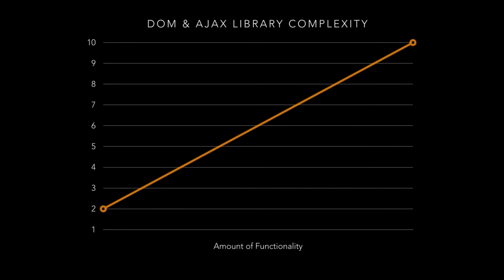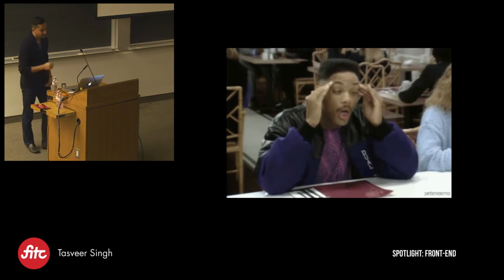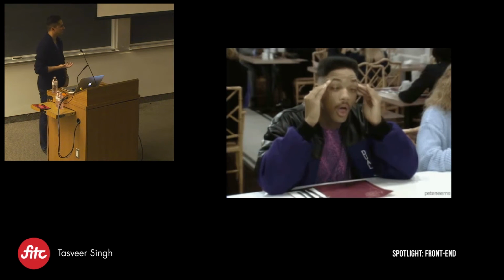So if we take a look at our complexity chart, we can see that it starts off a little bit more complex than just using server-side rendering, but it steadily increases over time. So as we add more and more functionality, our application gets more and more complex, all the way up to 10 complexity, which is the most complex app. And once again, I just want to highlight that you can build whatever you want using these tools, but if you use them in the most idiomatic sense, it will increase complexity over time. So that's not very good. There must be a better way of doing this.